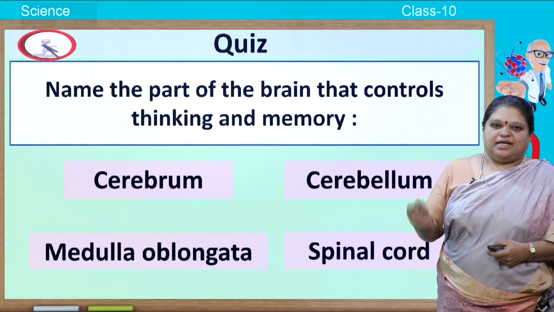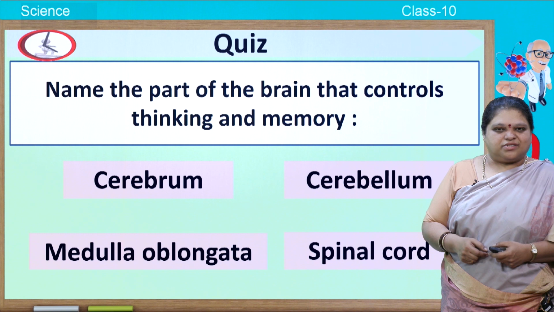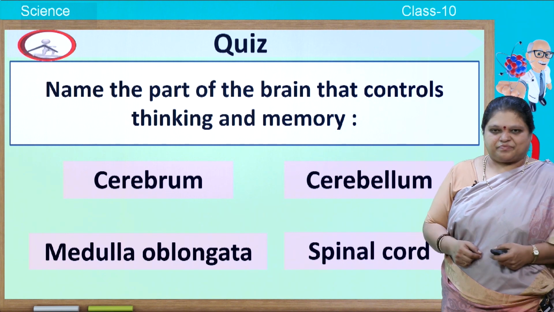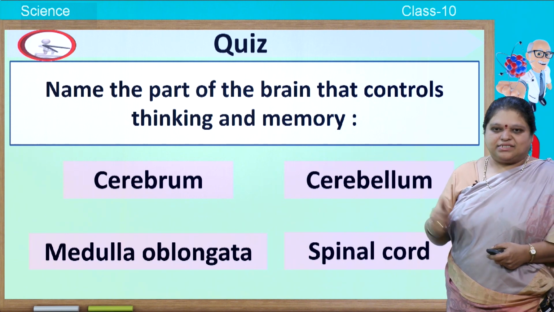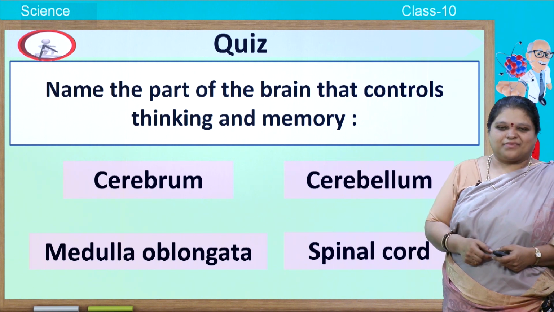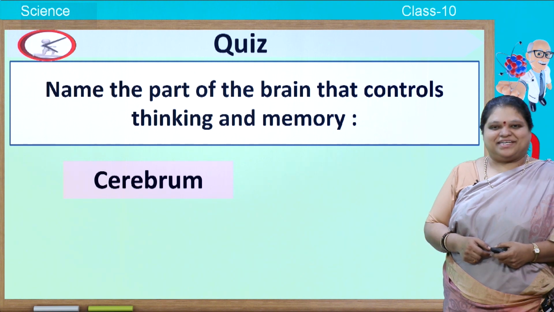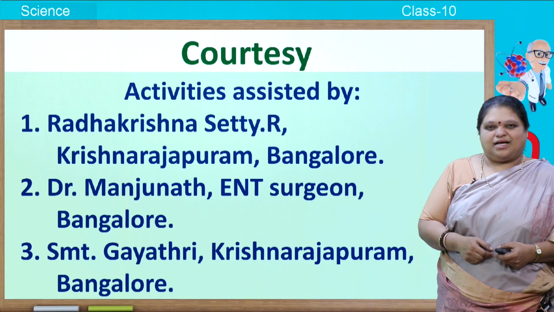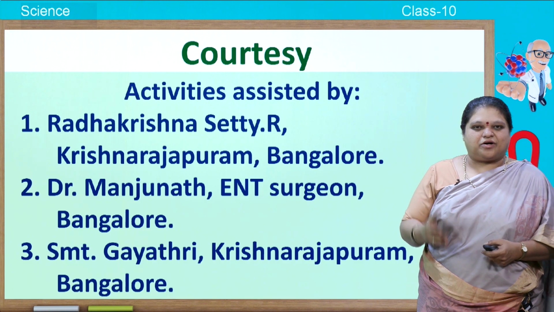Next, name the part of the brain that controls thinking and memory. Thinking and memory. Cerebrum, cerebellum, medulla oblongata, spinal cord. Answer is cerebrum. So, children, I hope you have understood all the concepts well.